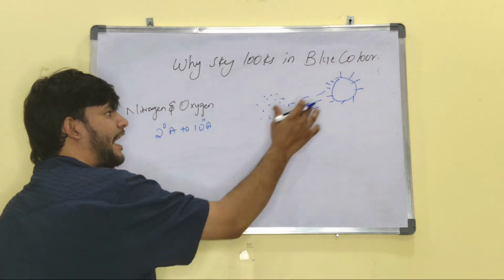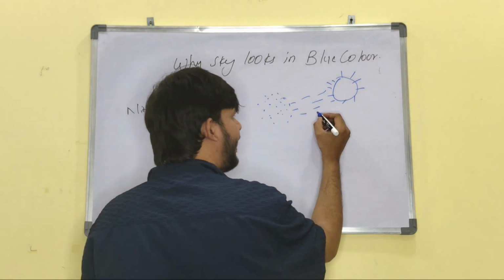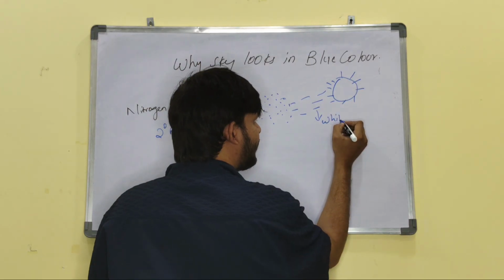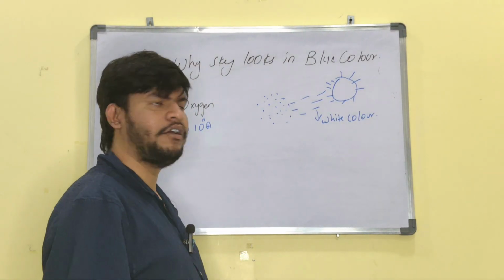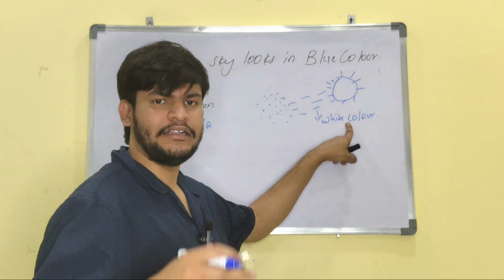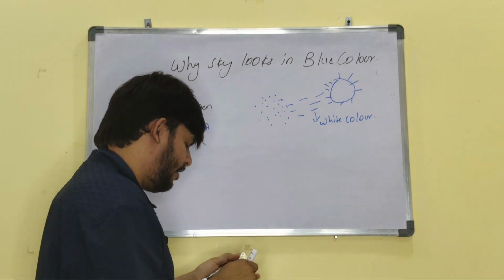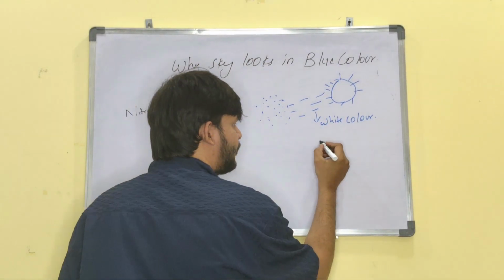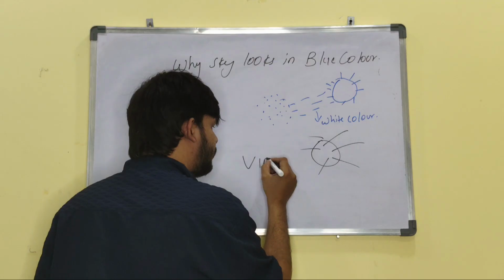So when light interacts with these particles, the light is white in color. As we discussed in the earlier video, we see white color when the substance reflects all the light, that means VIBGYOR.